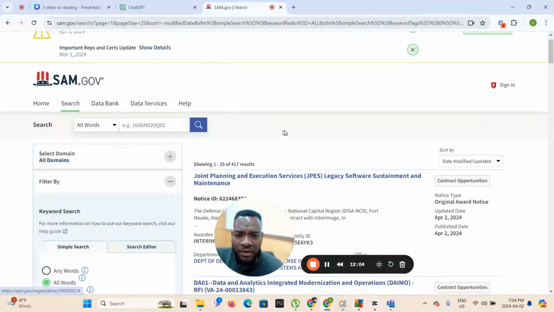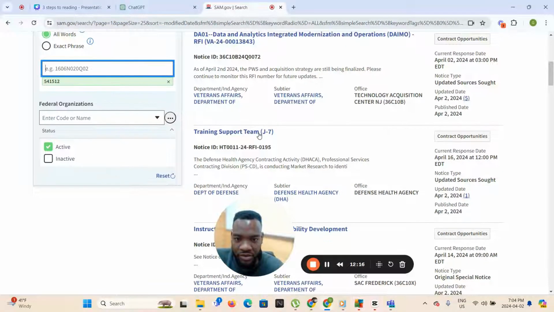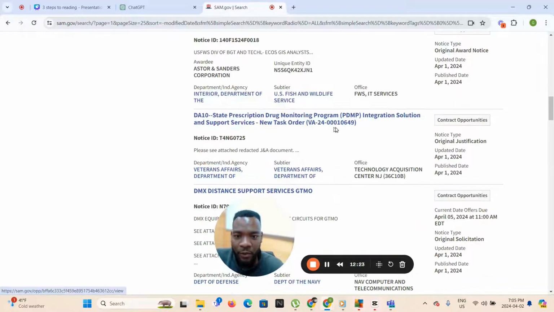All of the solicitations that appear are going to be related to the IT industry, computer services. So you see training support team, instructional system design capability development. By knowing the NAICS code, we get IT-related solicitations from the government.